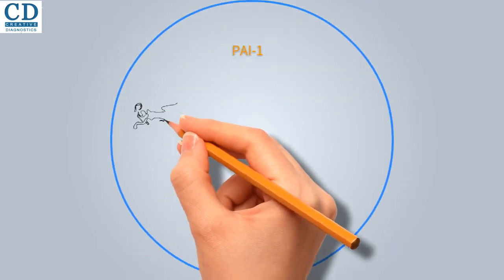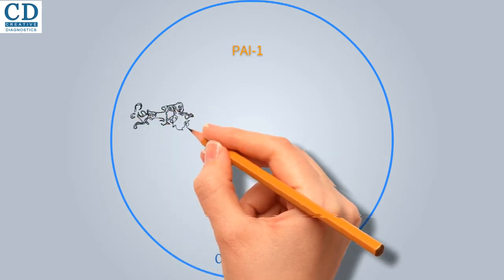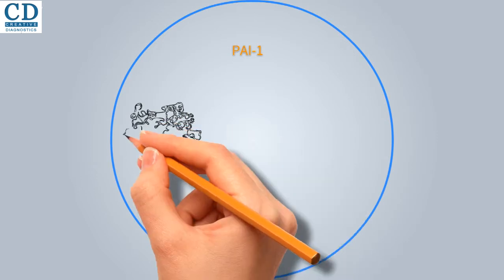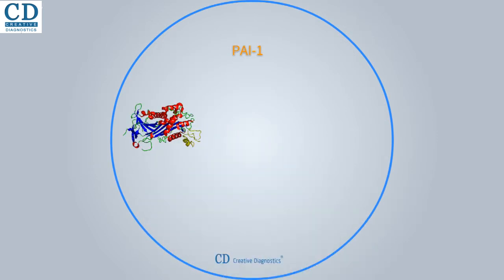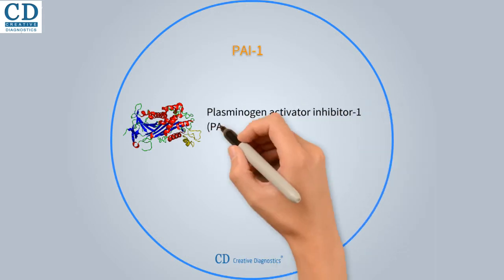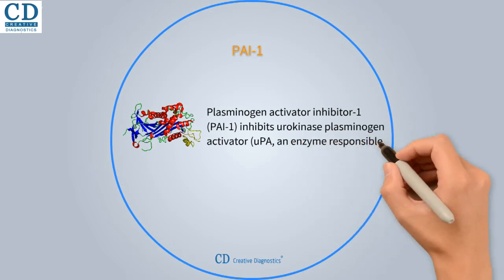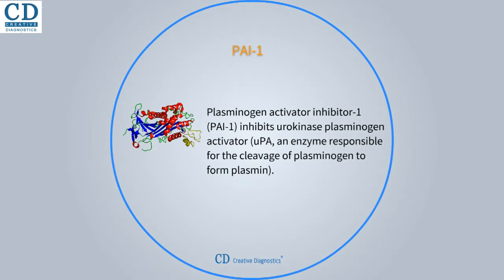Plasminogen activator inhibitor 1, PAI-1, also known as endothelial plasminogen activator inhibitor or SERPINE1, is a protein that in humans is encoded by the SERPINE1 gene. Its main function entails the inhibition of urokinase plasminogen activator, uPA, an enzyme responsible for the cleavage of plasminogen to form plasmin. PAI-1 is mainly produced by the endothelium, cells lining blood vessels, but is also secreted by other tissue types, such as adipose tissue.